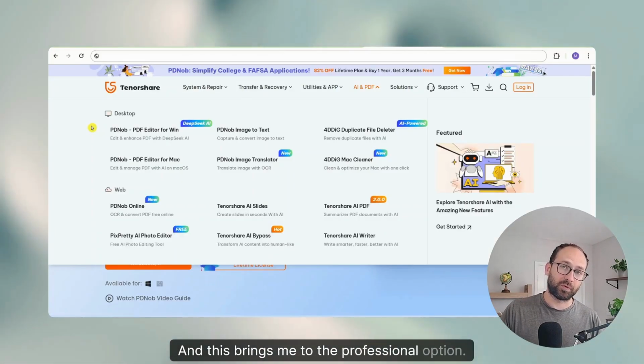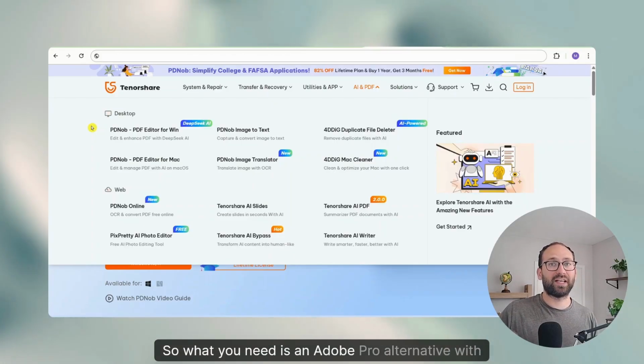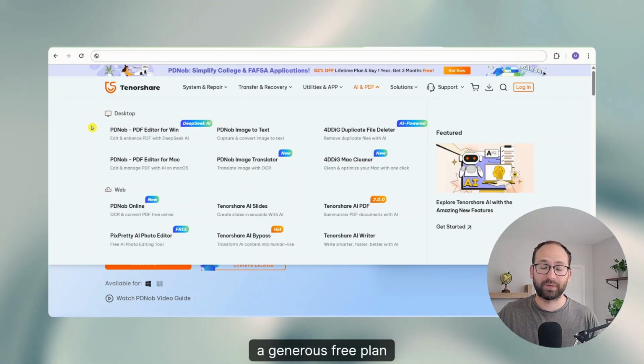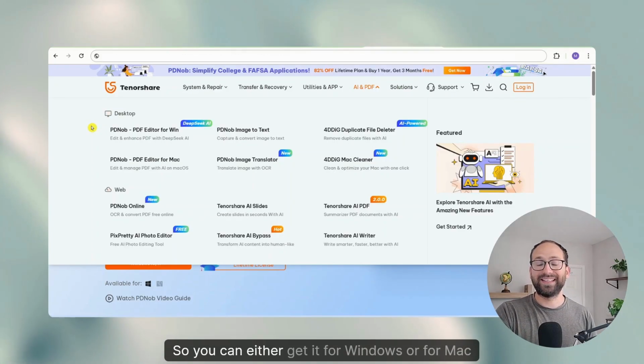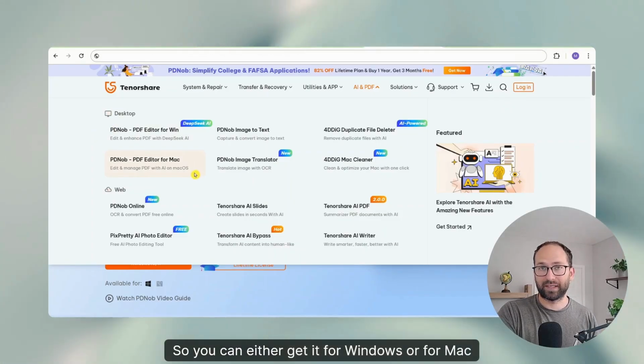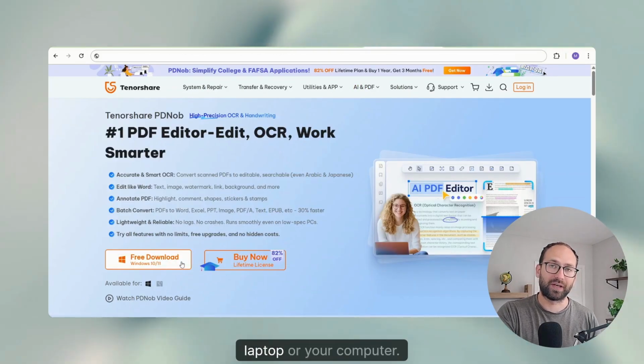And this brings me to the professional option. So what you need is an Adobe Pro alternative with a generous free plan like Tenosha. So you can either get it for Windows or for Mac. And then you can download a free copy to your laptop or your computer.